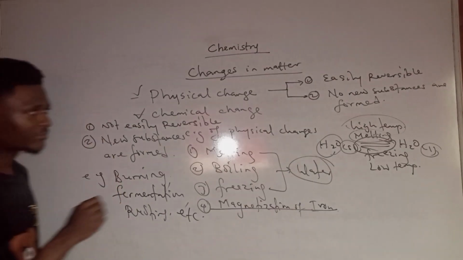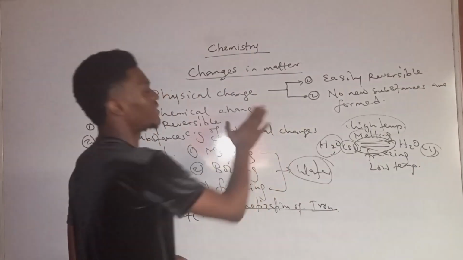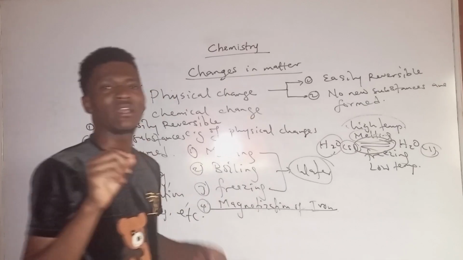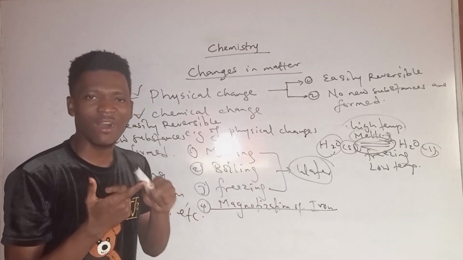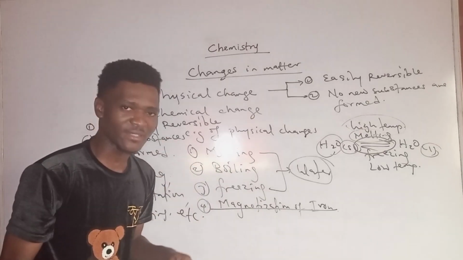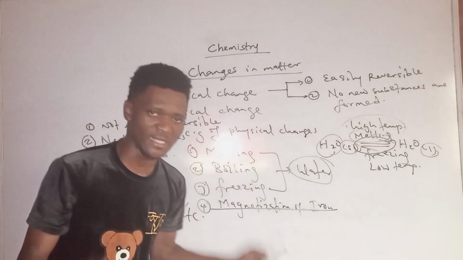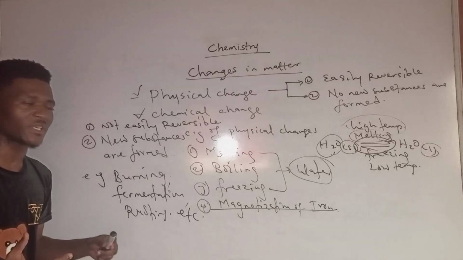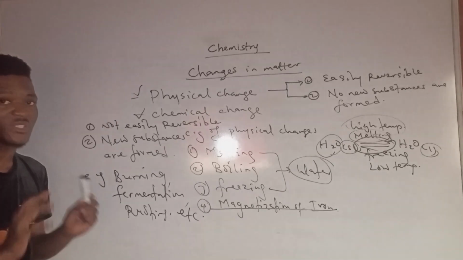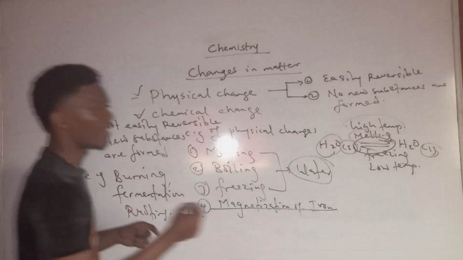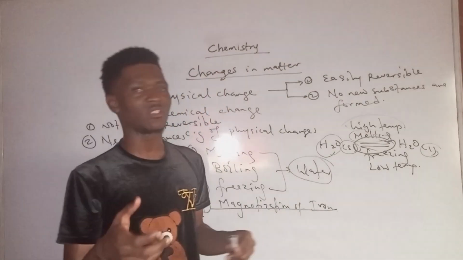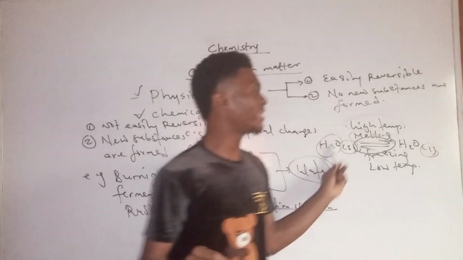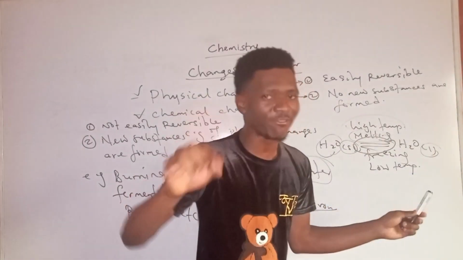So all these are processes, as well as other processes, that are examples of chemical changes. Lastly, for physical and chemical changes, one thing you need to know is this. In physical changes, the chemical composition of the substance remains constant. But in the case of chemical changes, the chemical composition of the substance does not remain constant, it changes. For example, let's say you measure the volume of water, and it has a specific volume. When it melts, it still remains that volume.